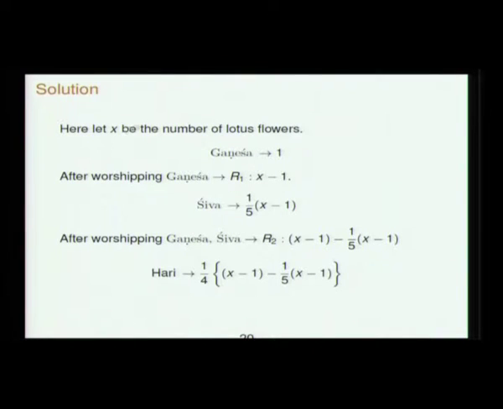So let x be the number of lotus flowers. Ganesha is worshipped with 1, so the remainder after that is x minus 1. Then Shiva was worshipped with 1/5 of this, so 1/5 of x minus 1. After worshipping Ganesha and Shiva, what you are left with is x minus 1 minus 1/5 into x minus 1. And Hari is worshipped with 1/4 of this.